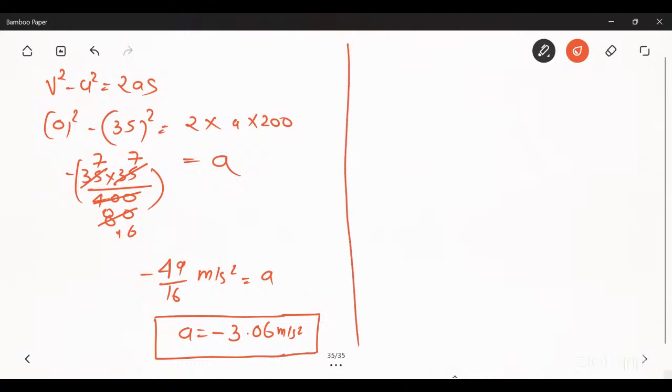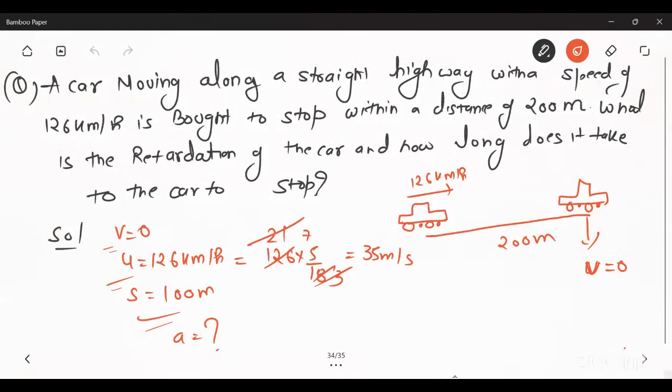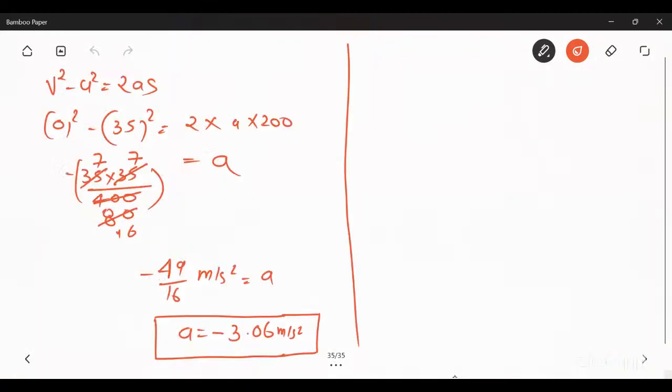Next we have to find what is the retardation of the car and how long it takes to stop. How long means it is talking about the time. So v is equal to u plus at. v is 0, u is 35, a is minus 3.06, into time.